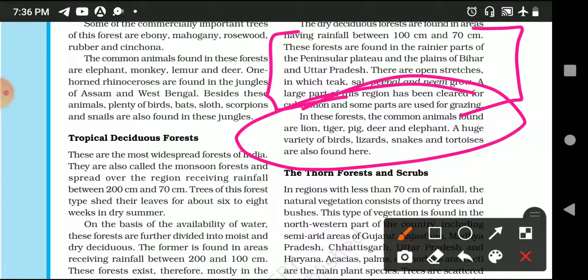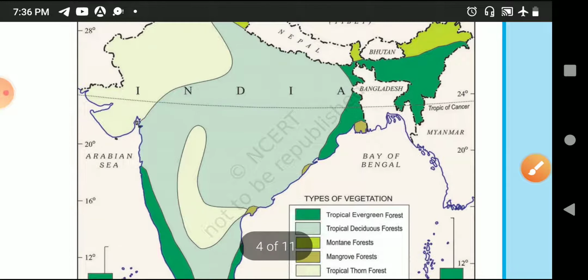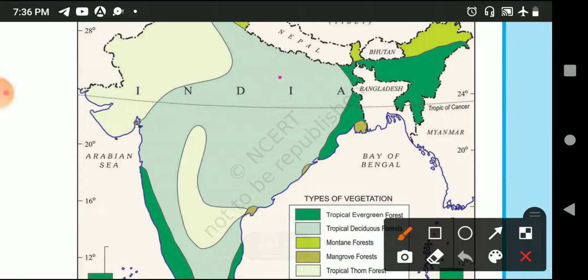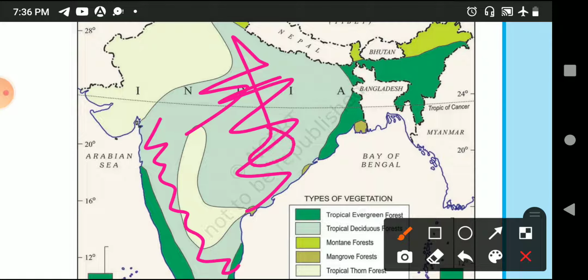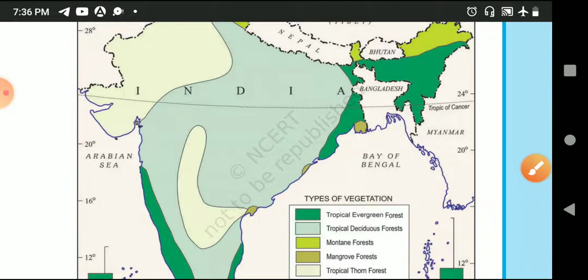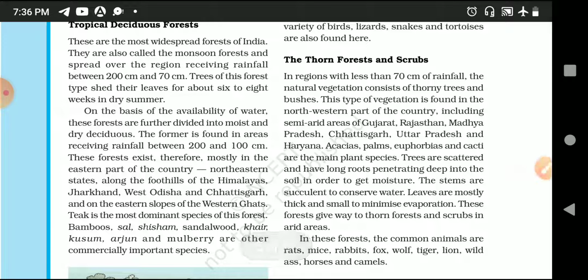You can refer to the map given above. See these areas, these parts are known as your tropical deciduous forest. Coming to the next type of forest, that is the thorn forest and shrubs.